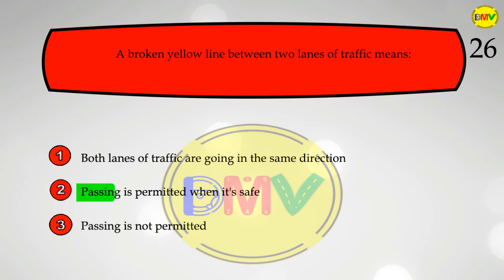The correct answer is 2. Dashed yellow lines separate single lanes of traffic moving in opposite directions. Passing is allowed when there is no oncoming traffic in the passing lane.